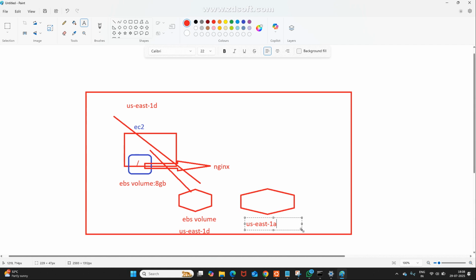Can a 1A zone volume be attached to a 1D zone EC2 instance? Not possible. You need to remember this, it is an interview question. Is it clear? One zone's volume we cannot attach to another zone's EC2 instance. You cannot create it in 1A and modify it to 1D.